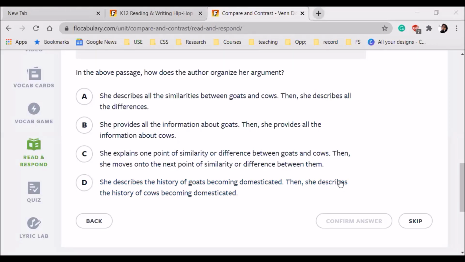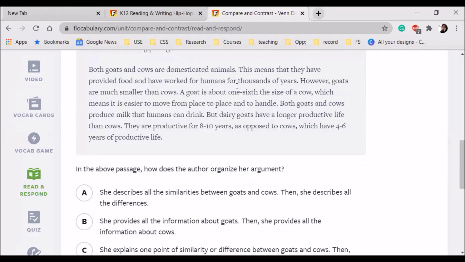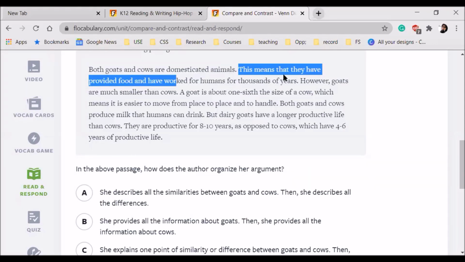So what do you think? Ma'am, I think it's A. Okay, look at the structure. First of all, the topic sentence is talking about how this is going to compare goats and cows. They both are domesticated animals. So that's one similarity, and it means that they both have provided food and have worked for humans for thousands of years. So this is talking about the same sentence, that they both are domesticated animals.